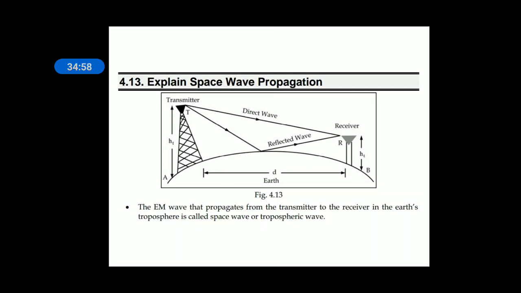Coming to space wave propagation, it is also known as line of sight propagation. That means the transmitting antenna and the receiving antenna should be on the same line electrically. The EM waves propagating from transmitter to receiver in the Earth's troposphere are called space waves or tropospheric waves.